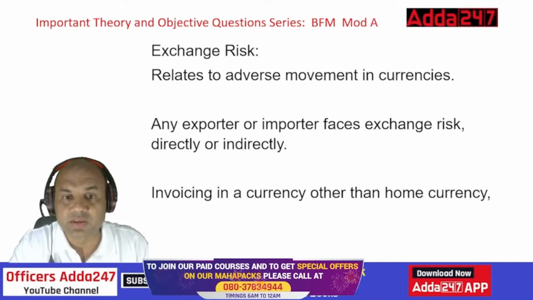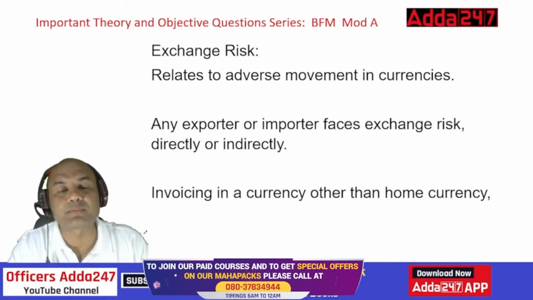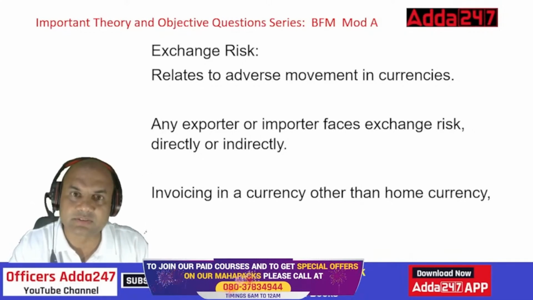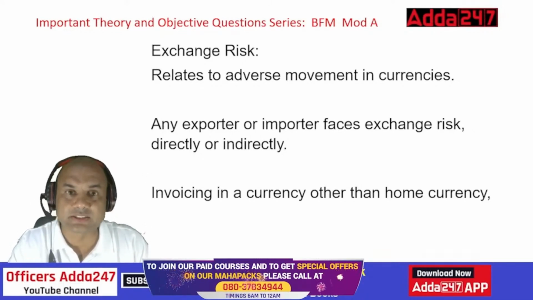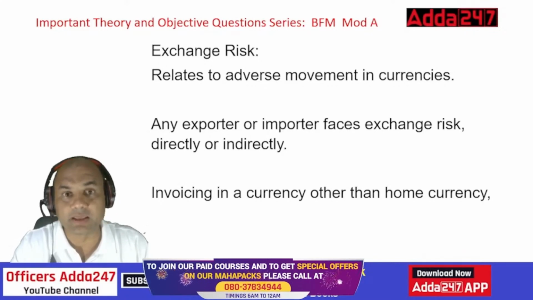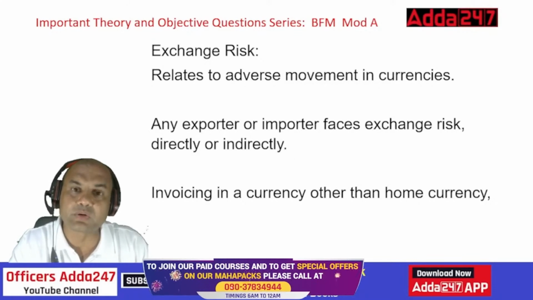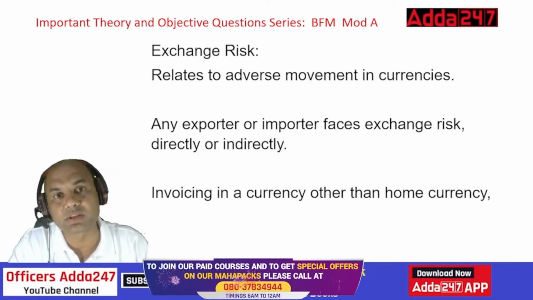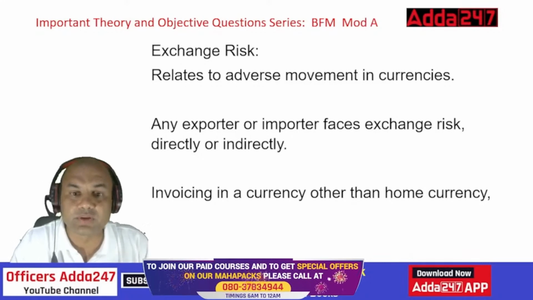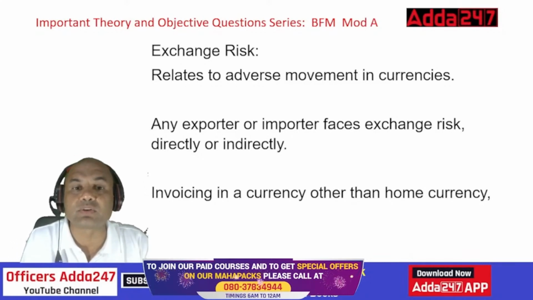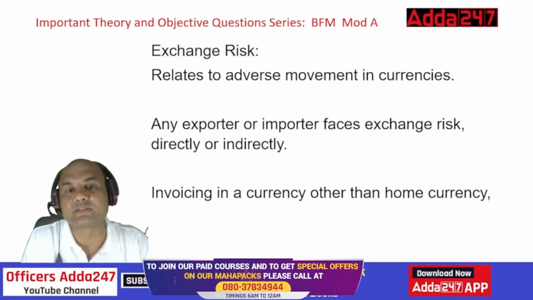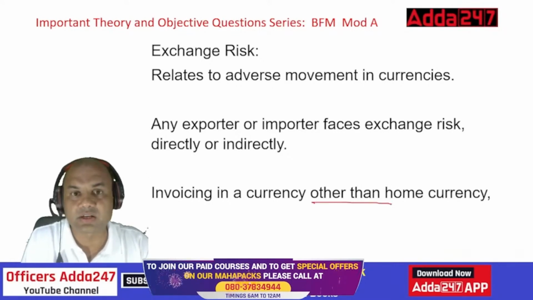Directly. So invoicing in other currency, if I give you the bill of $100 and then the dollar rate changes, then I'm at risk. Why? Because I have to convert ultimately the dollar into rupees because I have to deal in rupees over here. So invoicing in a currency other than home currency is also related to the exchange risk. Other than home currency, okay? Got it clear?